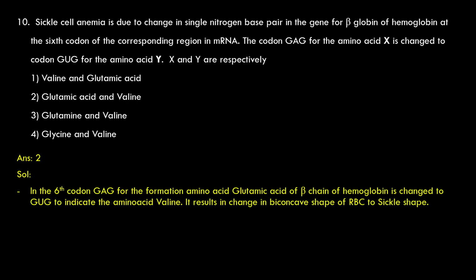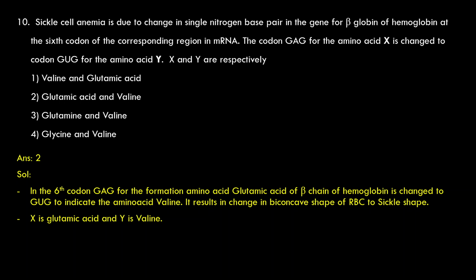Second one. In the 6th codon, GAG for the formation of amino acid glutamic acid of beta chain of hemoglobin is changed to GUG to indicate the amino acid valine. It results in change in biconcave shape of RBC to sickle shape. Right? X is glutamic acid and Y is valine. It's a case of point mutation. It is a substitution mutation. It is a transversion mutation.